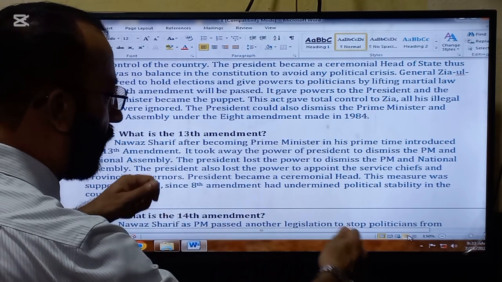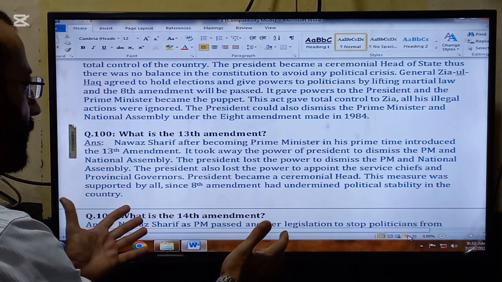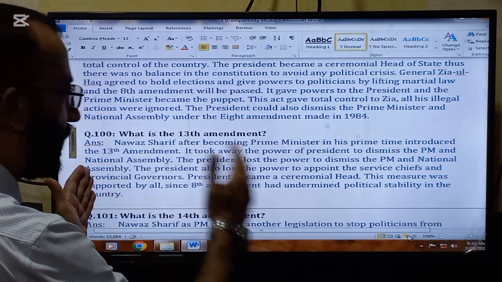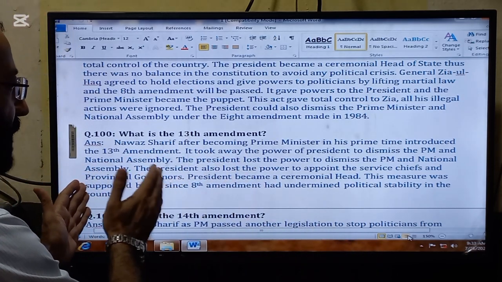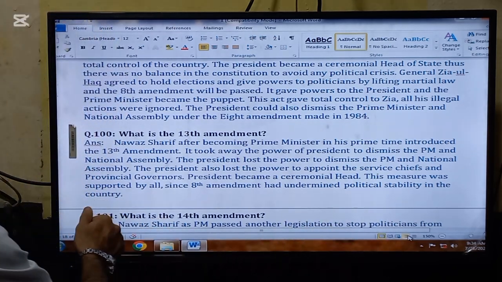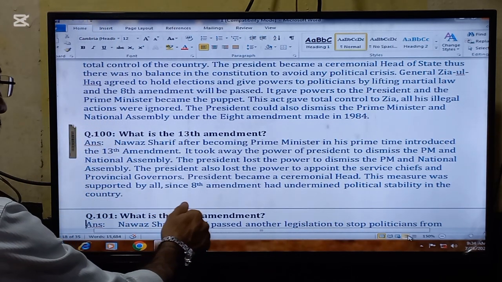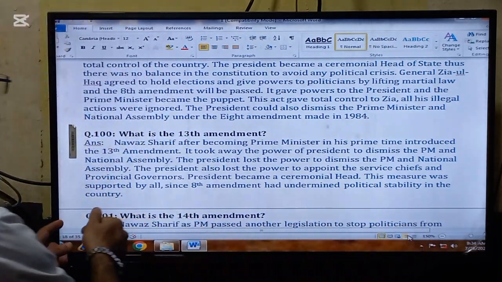So a tug of war game was going to be played in Pakistan. So again, powers came into the hands of the Prime Minister now, and the President became the ceremonial head again. This measure was supported by all, since the 8th Amendment had undermined political stability in the country.